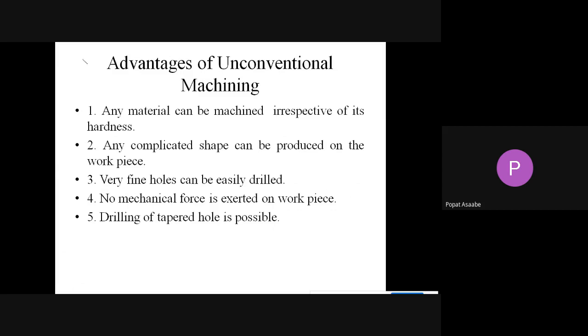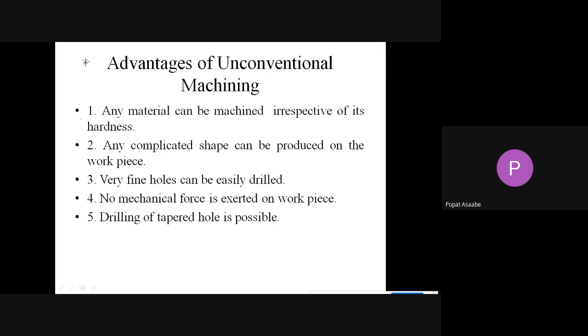See here the next point. Now we have seen what is meant by traditional and what is meant by unconventional, and also the limitations of traditional machining. Now we will discuss the advantages of unconventional machining. What are the different advantages of unconventional machining?